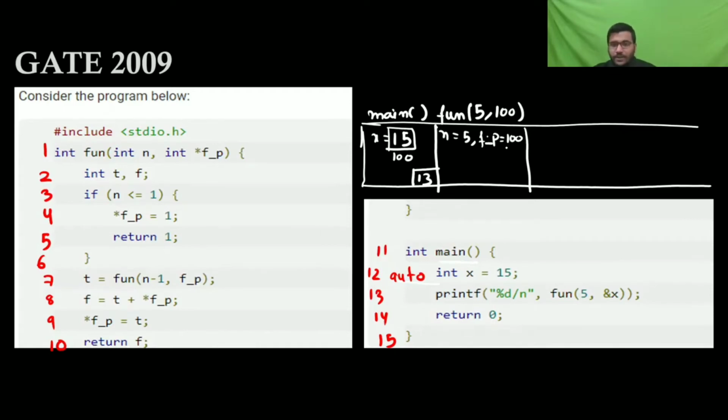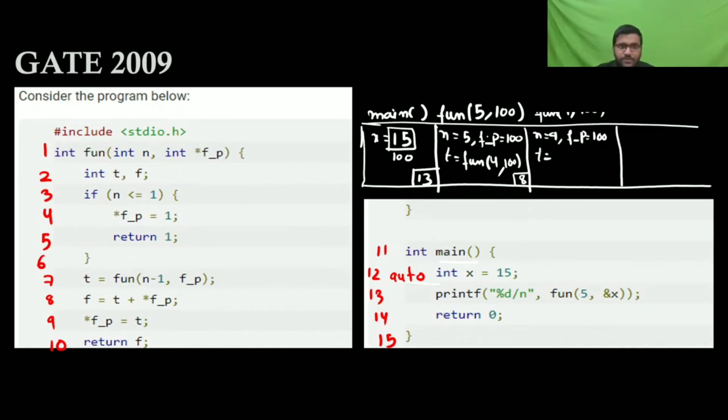Now you are going to call t, and on function, you are going to call the function with n minus 1, that is 4, and f_p, which is 100. Then after returning you will execute statement 8. Again you will call the function on 4 and the address 100. So n is 4, f_p is 100.